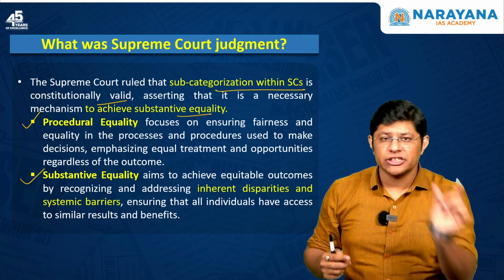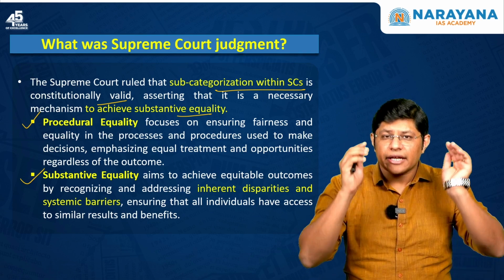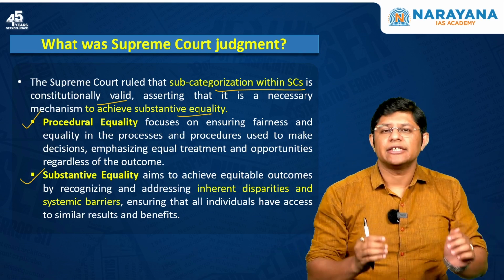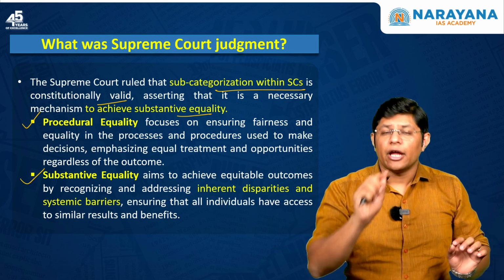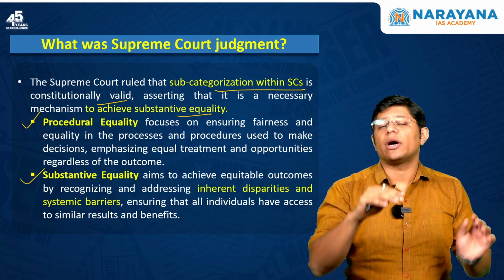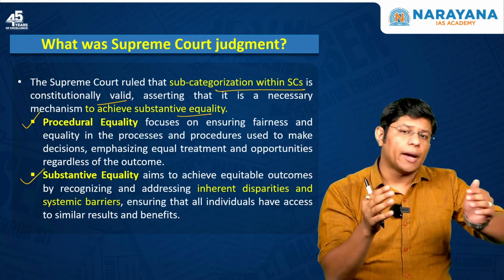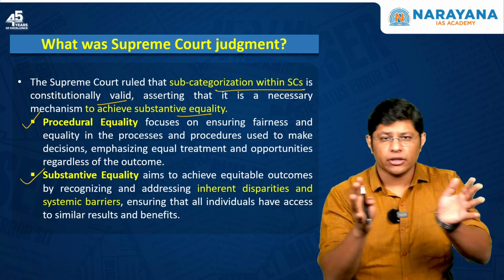This is procedural equality. Substantive equality says that there are inherent disparities in the society, which means that not each and everyone are equal in the society. And that's the reason for those who are socially and educationally backward, there should be reservation provided to that particular community.